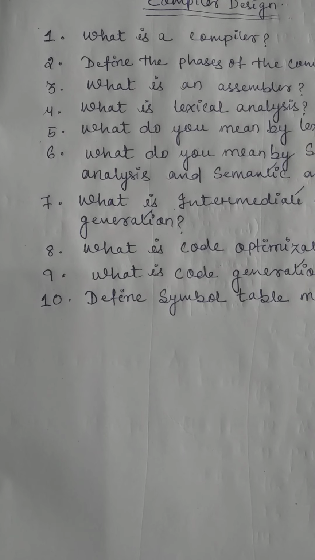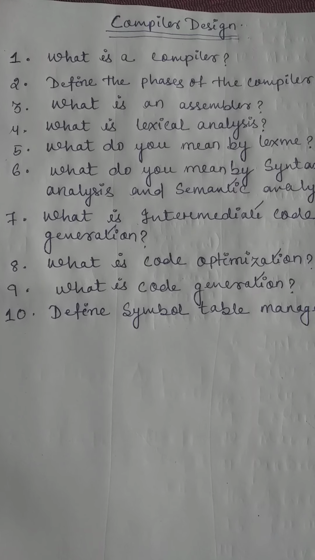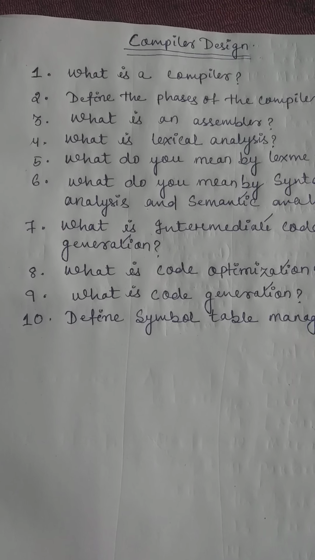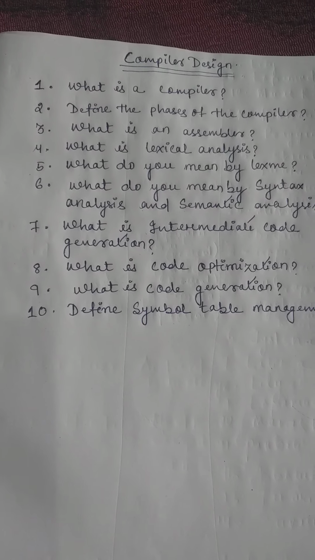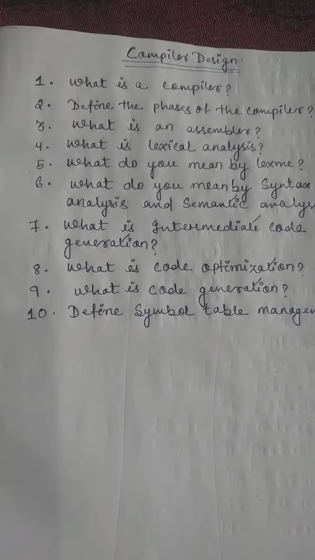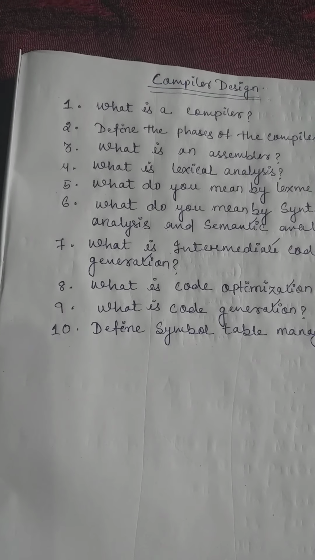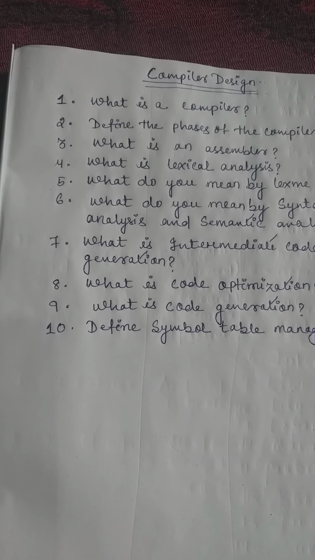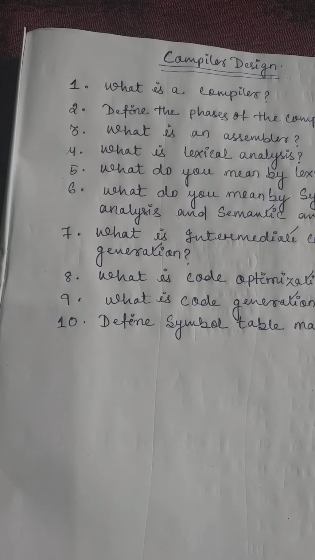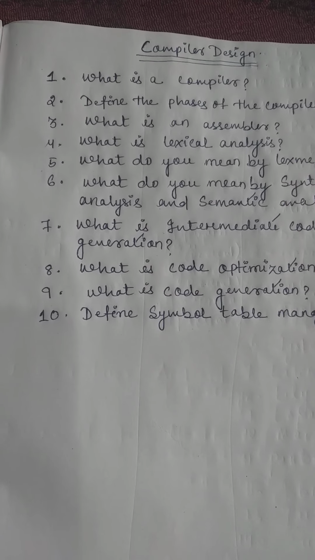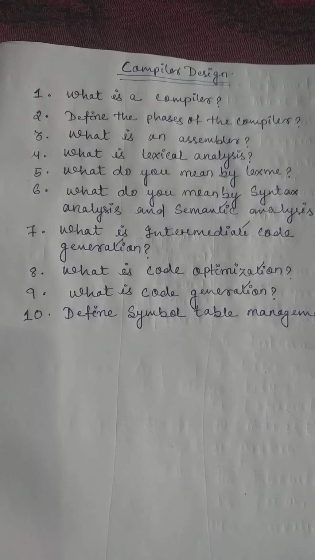It gets the input from the semantic analysis and converts that input into output as the intermediate code, such as 3 address code. The main job of the intermediate code generation is to take that output from the semantic analysis as its own input and convert it into the 3 address code. This is the main role of the intermediate code generation.